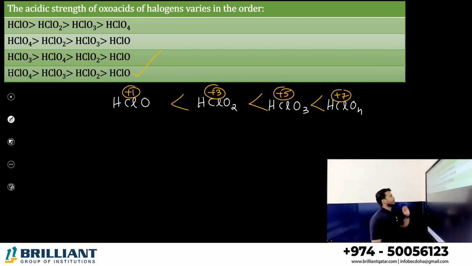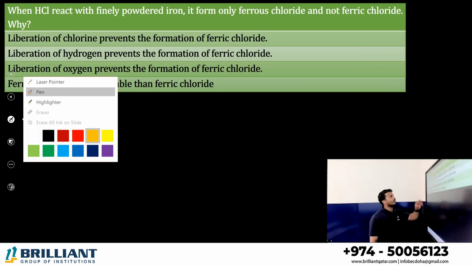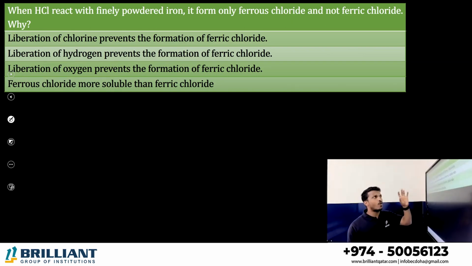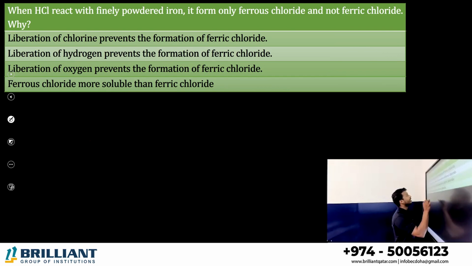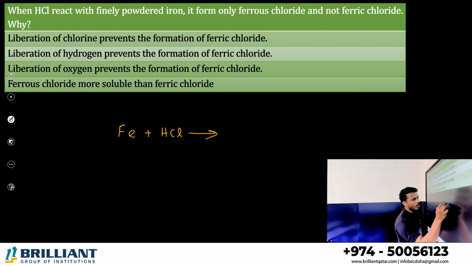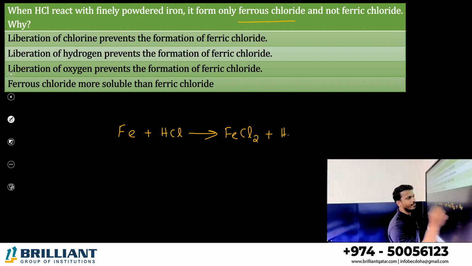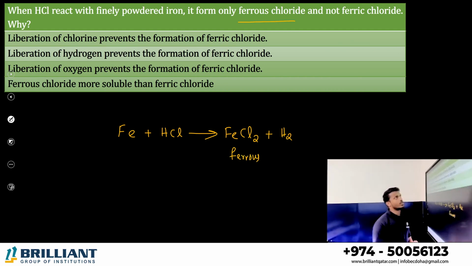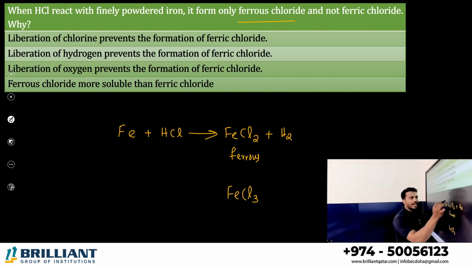Okay, next one. When HCl reacts with finely powdered iron, it forms only ferrous chloride. When Fe reacts with HCl, you will get only which one? Ferrous chloride. What is ferrous chloride? FeCl2 along with the hydrogen. This is called ferrous chloride, not ferric. What is ferric? FeCl3, right? You know, in ferrous, iron is in 2+ state. In ferric, iron is in 3+ state.